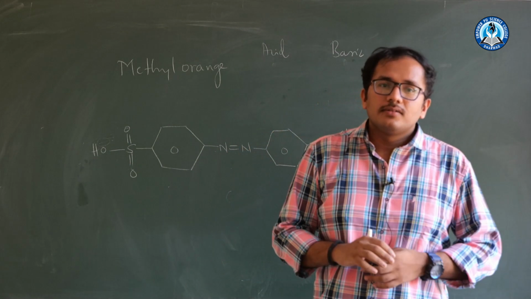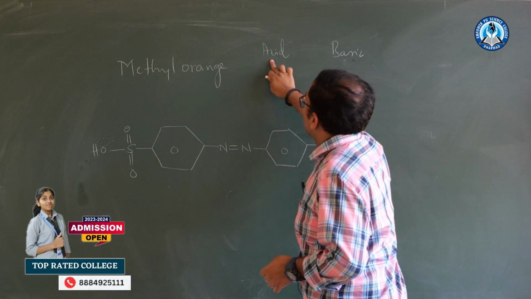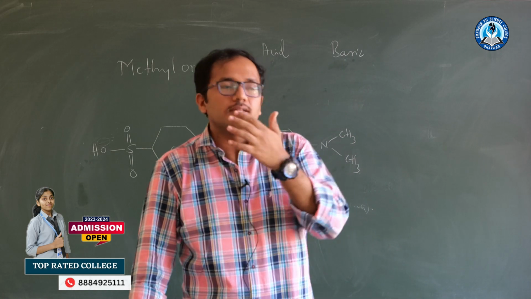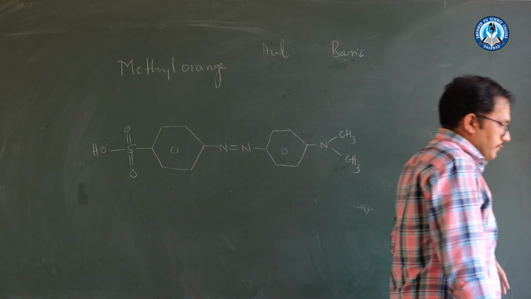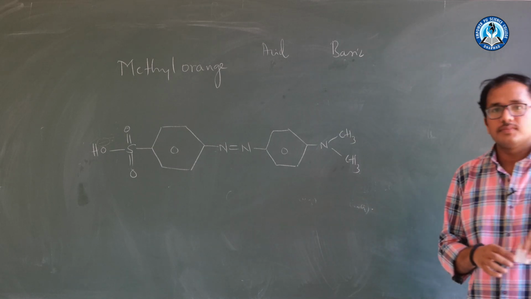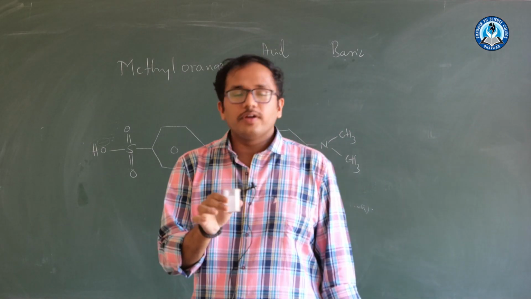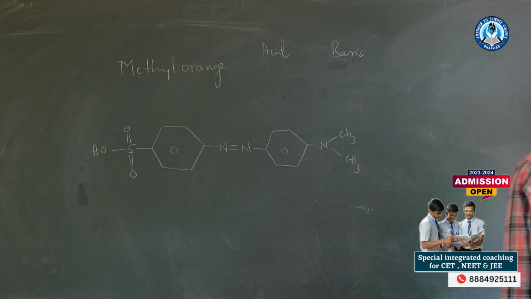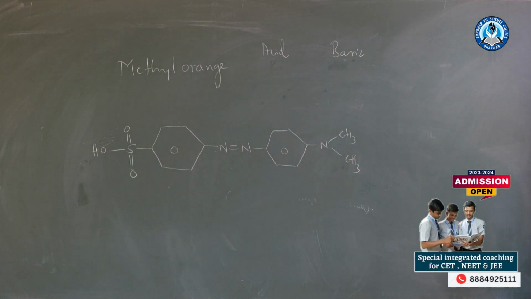Sir, what is the color? So now I will not write the color first. I will show you the experiment, then we will write the color. So let us see. I have made the solution of NaOH. I will take the same NaOH solution and add methyl orange as an indicator. What happens? Let us see.